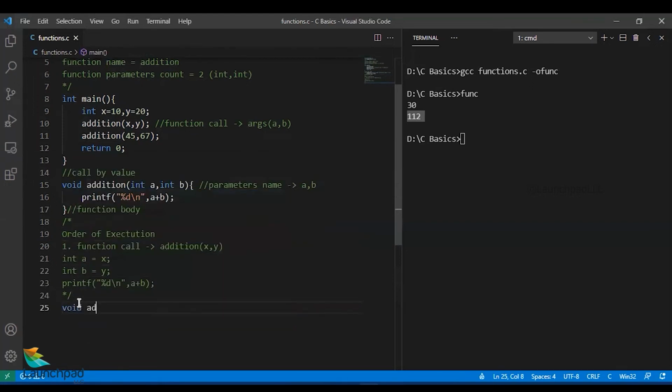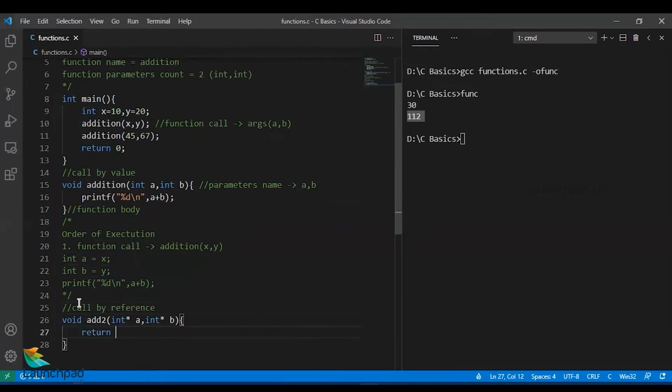I'll call void add2. That is my new function here. Int star A, comma int star B. Now A and B are acting as pointers. So here I'll call this a call by reference sequence.